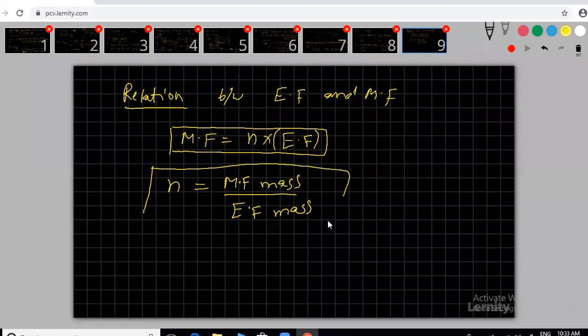So now, how to calculate the empirical formula? There is a question mark. How to calculate the empirical formula? These have some steps that we need to discuss. We have 7 minutes, but I hope that is not sufficient. But with your cooperation, we'll try at least.